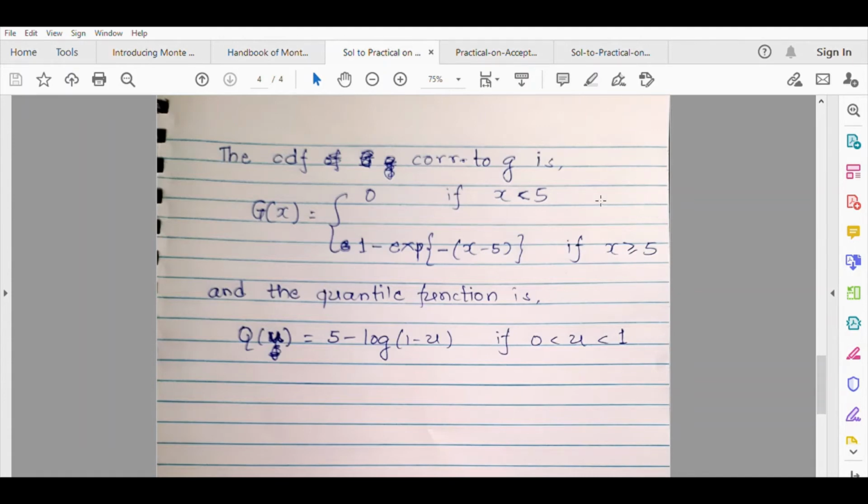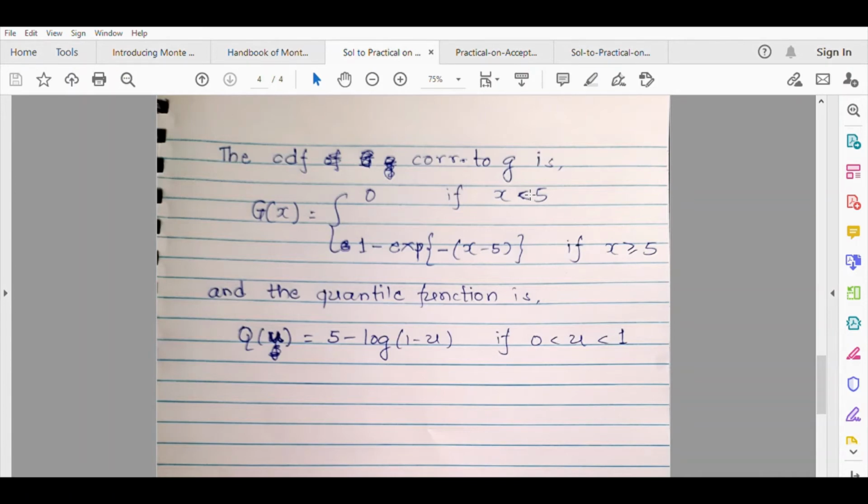Either generate a random sample from standard exponential distribution and add 5 to it, because if a random variable follows exponential distribution with location mu and scale sigma, then x minus mu by sigma will follow standard exponential distribution. This result you might be familiar with already.